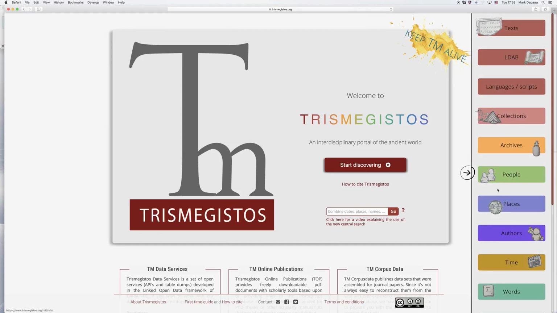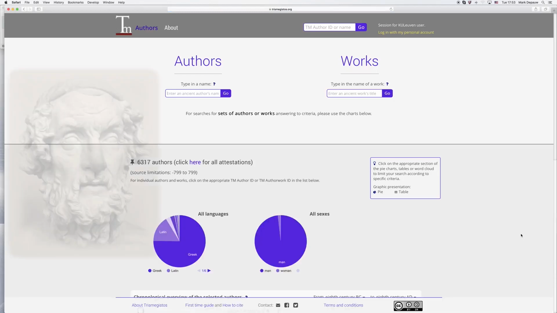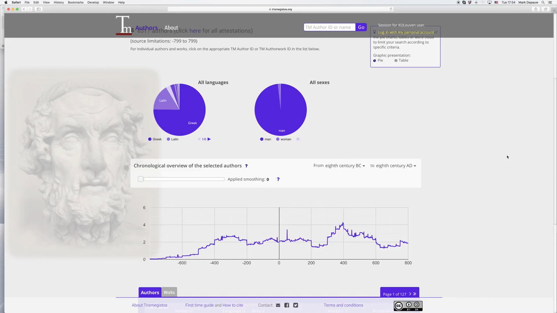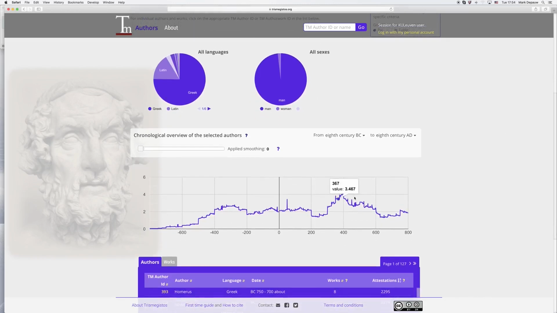So if I click Start Discovering and then go down here to Authors, that will bring me to the Authors database. And you can see here that we have over 6,317 authors in the database. The graphs you see here are for authors. Almost 3/4 of the authors in the database write in Greek. The second most important group is Latin. And they're almost all men. And their chronological distribution is found here.